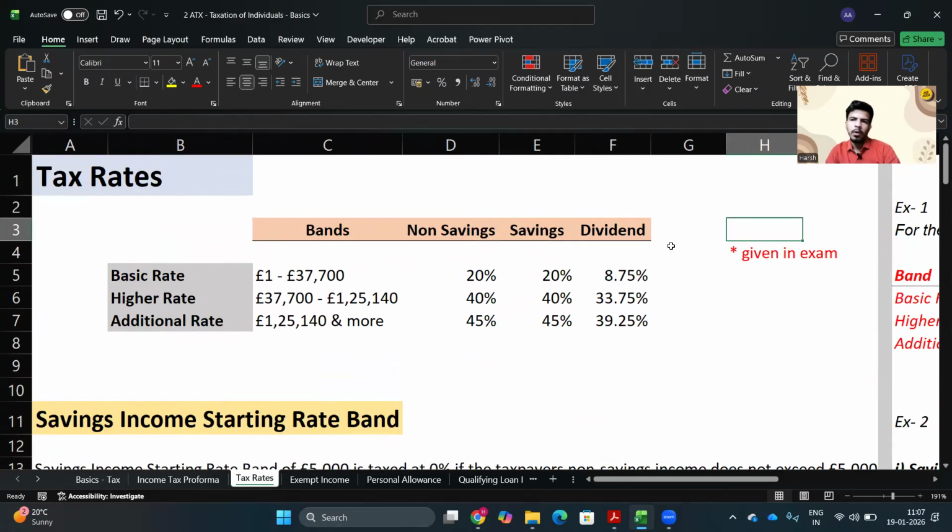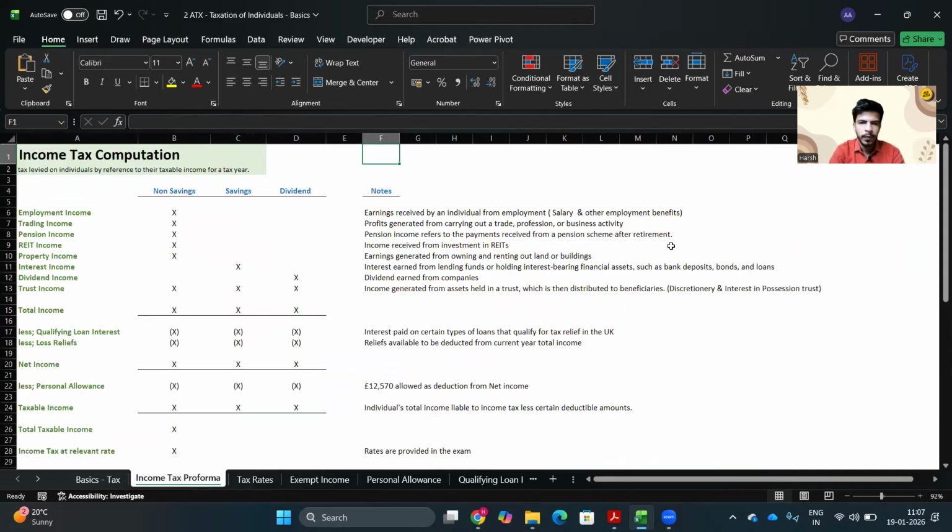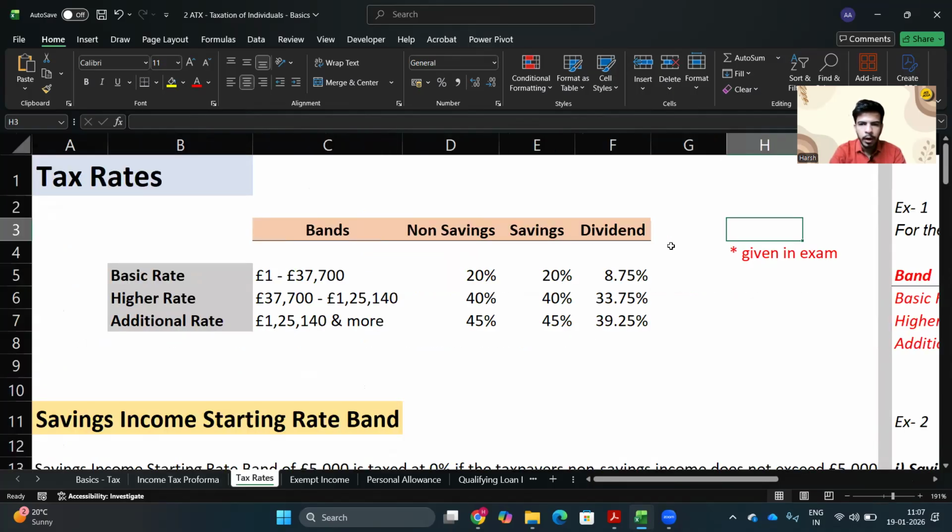To make this full ATX syllabus interesting for you, on the left hand side we have the concepts being covered, and on the right hand side we have all the practice questions, which will make your concepts much clearer. So let's talk about tax rates. I would firstly recommend going through our previous video. I will attach the link in the description, or you can search for it on our channel. If you watch that, it will be much more beneficial going forward.